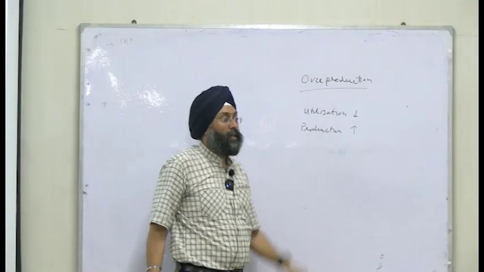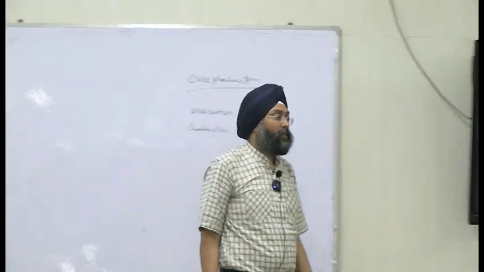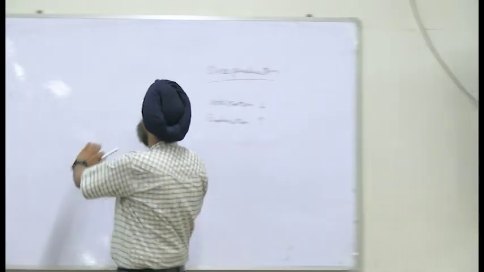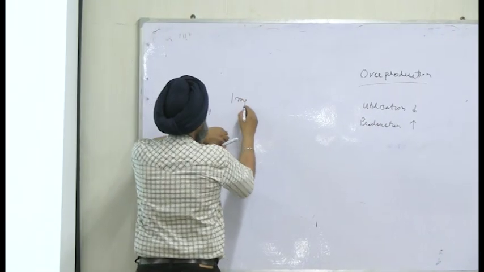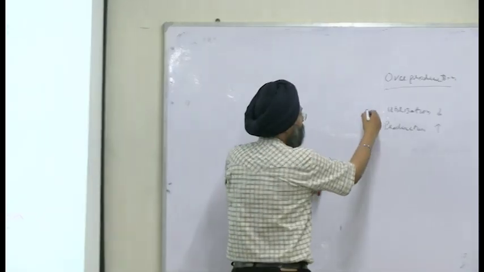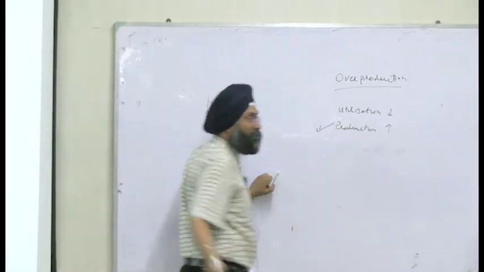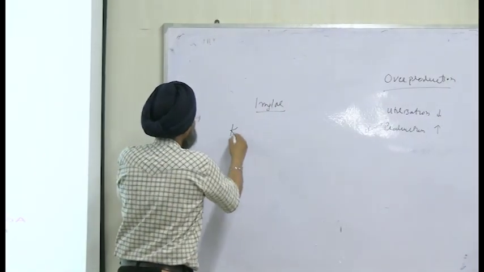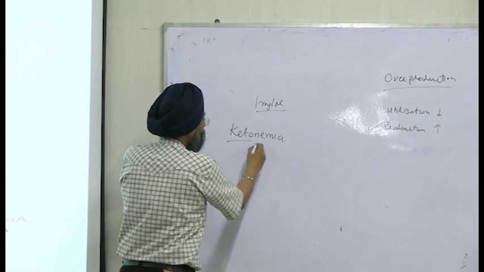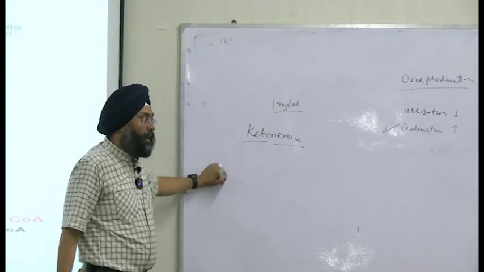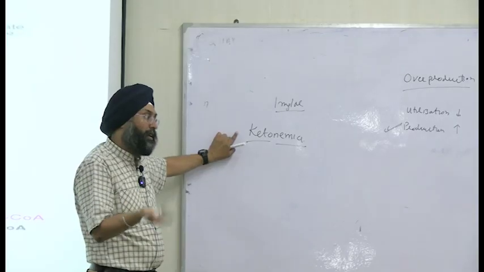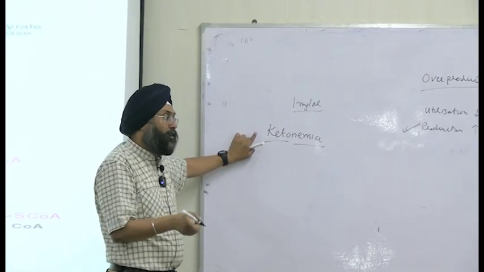What will happen during excess ketone body production? I discussed the three mechanisms. First, the normal level of ketone bodies in blood is 1 mg per dl, right? But when the level starts increasing, production increases, what will happen? The level will increase. It is known as ketonemia. Ketone bodies' increased level in blood is known as ketonemia, right? But when it crosses the renal threshold and keeps on increasing, it will appear in urine.